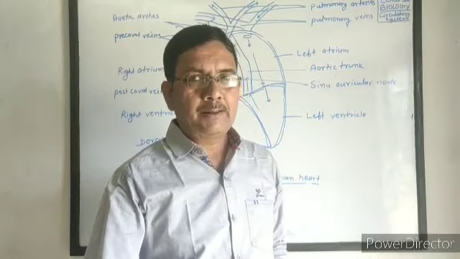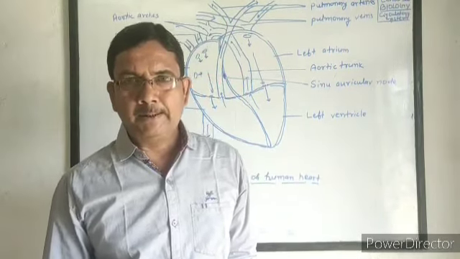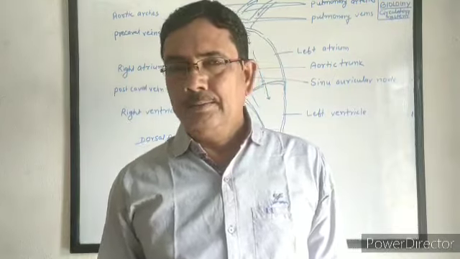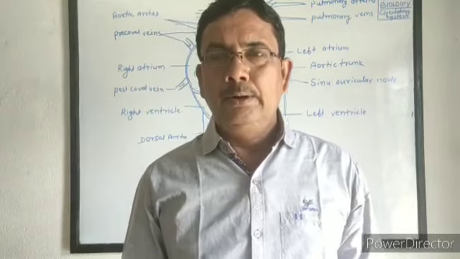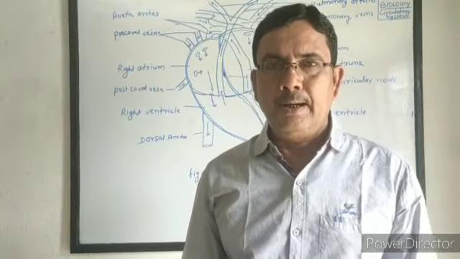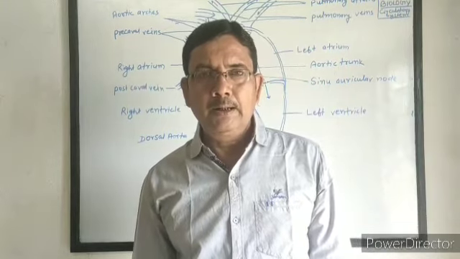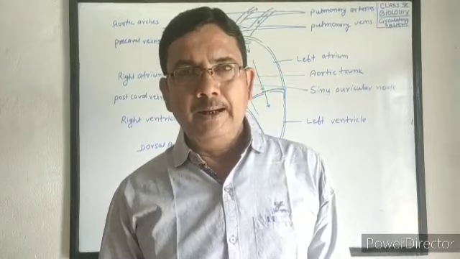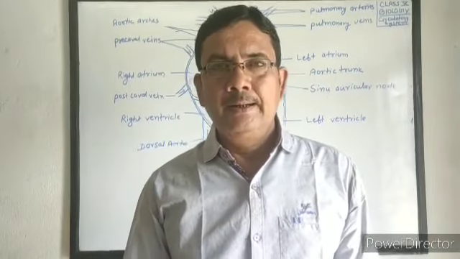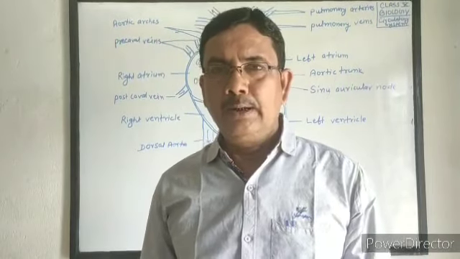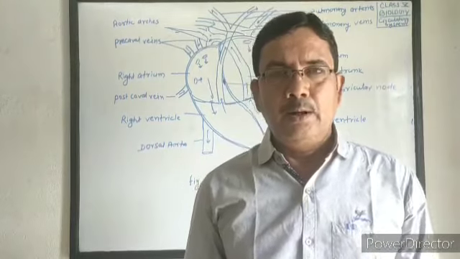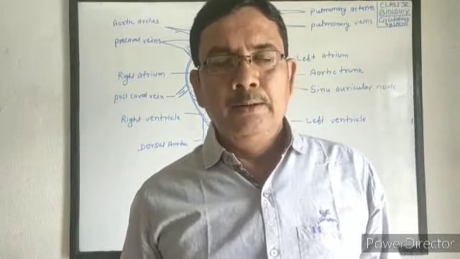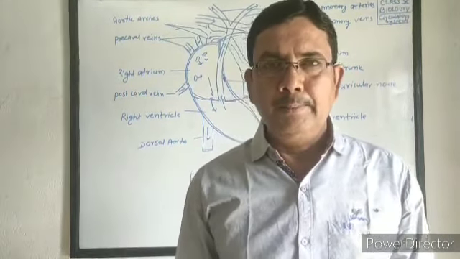The pressure of blood during contraction of the heart is called systolic pressure, and the pressure of blood during relaxation is called diastolic pressure. One systole and one diastole together make a heartbeat.